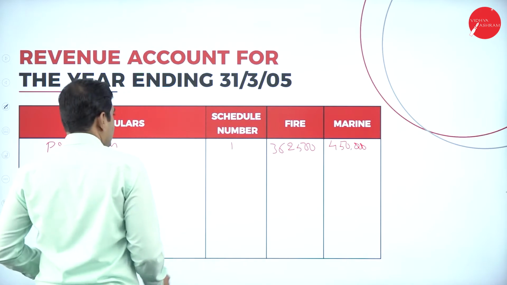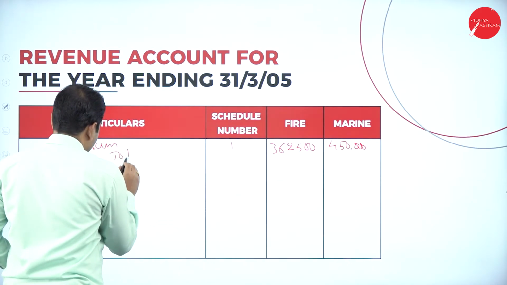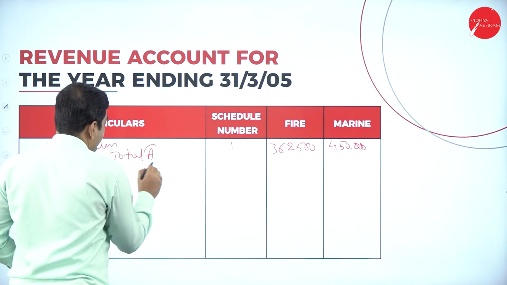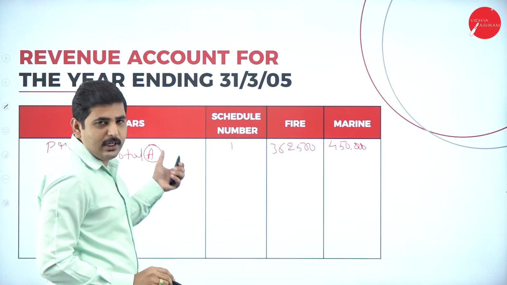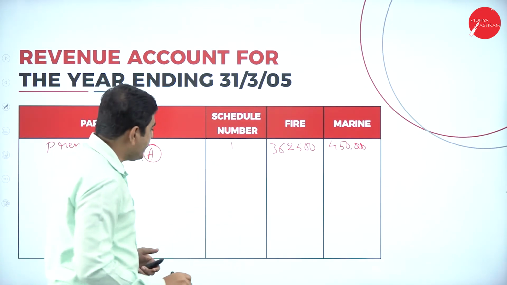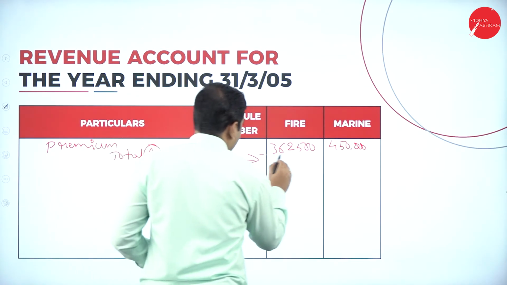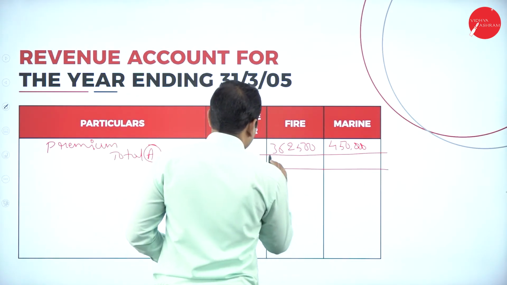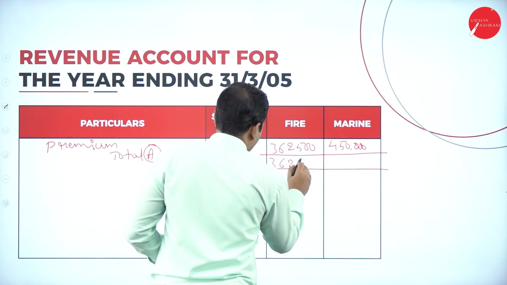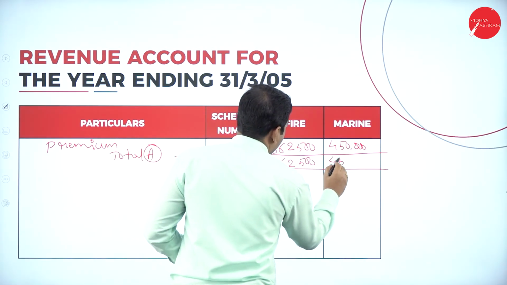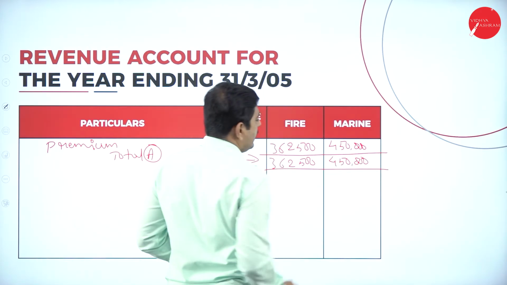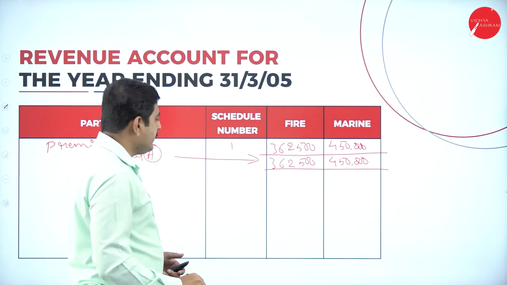4,50,000. This is the total A. Why are we making this a total A? Because this is only the income. The remaining 3 are the expenses. Keep this in mind. Okay. So total A, let's see. Again, we have to write this: 3,62,500. Next one, 4,50,000 total. Next one, schedule number 2.